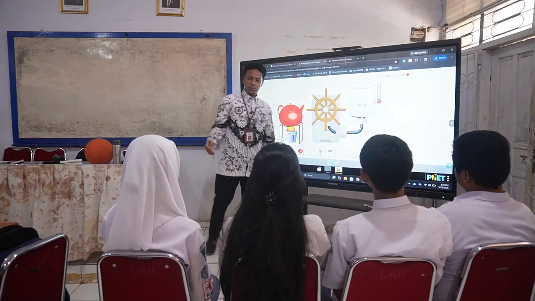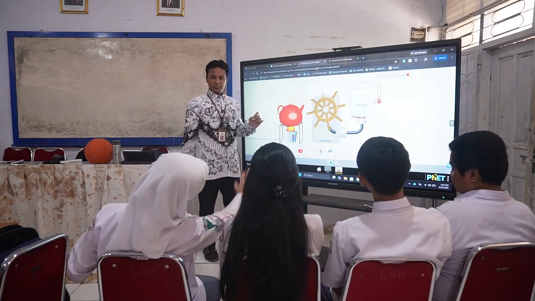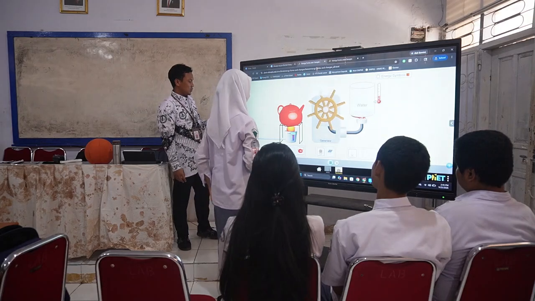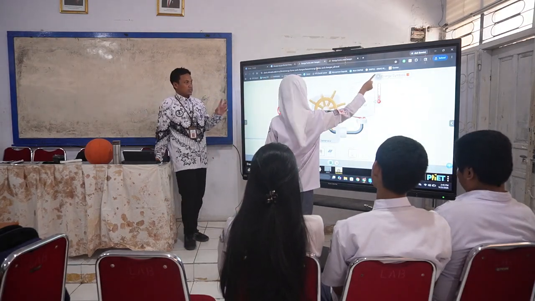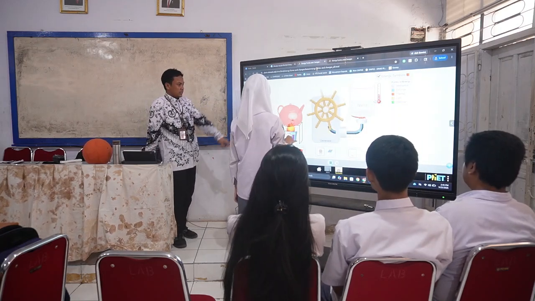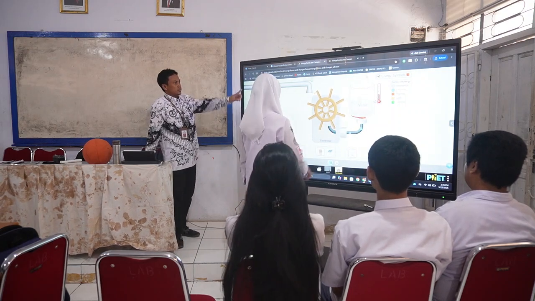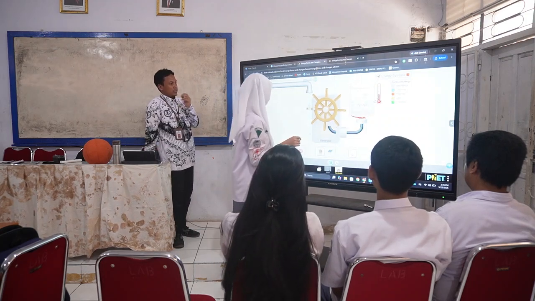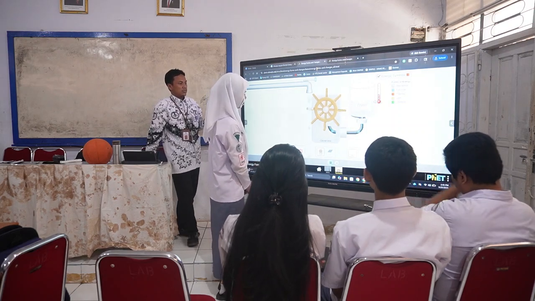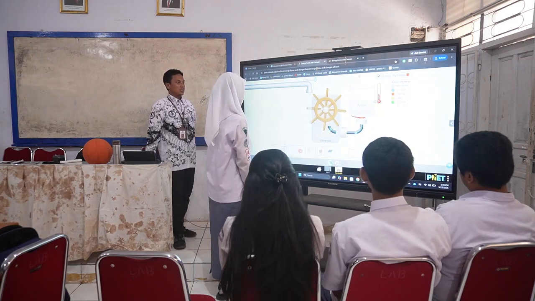Is there anyone who wants to come in front of the class and volunteer for this practicum? Me. Okay, come on, Selvira. Maybe you can use the faucet. Activate the energy symbols, and then open the water, then open the faucet. We can see that water falls into the generator and generates electricity, going to the filament of the stove and raising the temperature of the water.